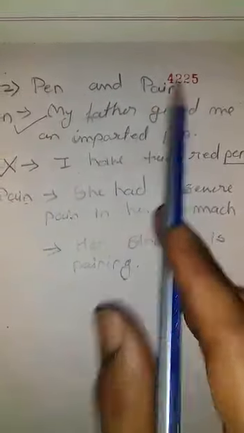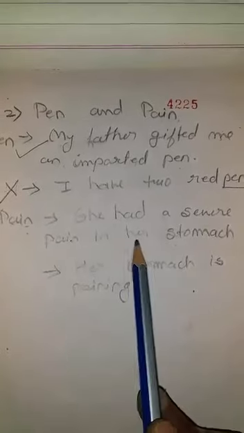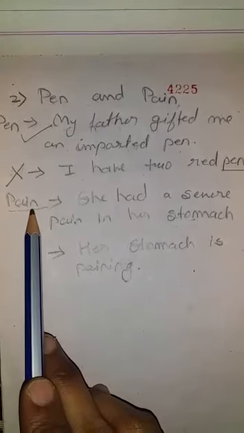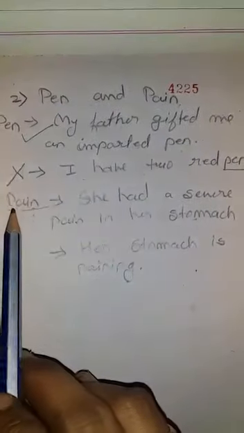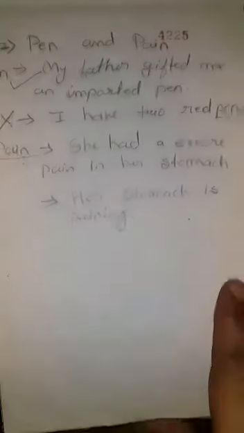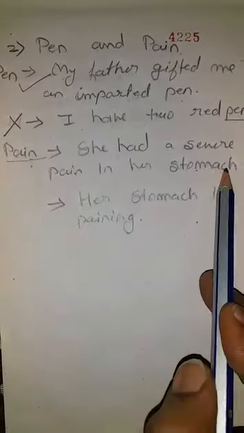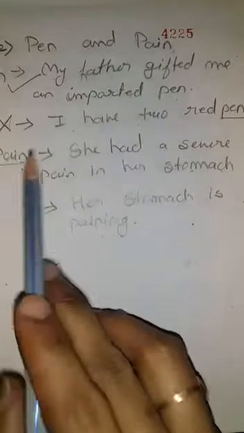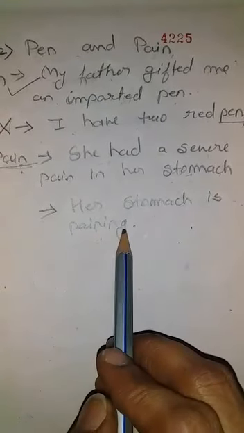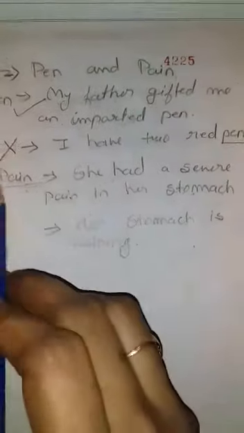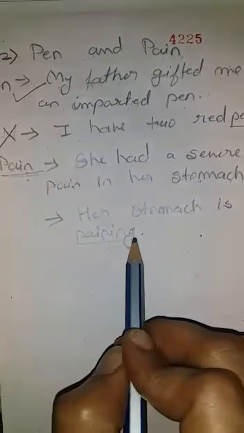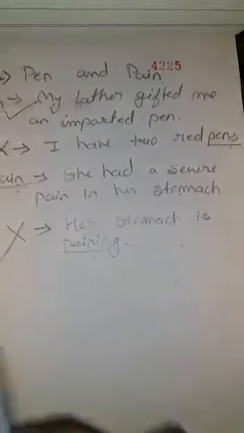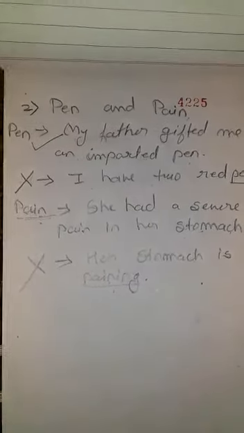Next meaning of PAIN, pen. She had a severe pain in her stomach. You are familiar with this PAIN, pen also, okay? Because while writing with the pen, you have lot of pain in your fingers. She had a severe pain in her stomach. Her stomach is paining. The meaning are same. PAIN, pain, PAINING, paining, meaning are same, but we need only PAIN, pain, and here PAINING we have written. So this sentence is wrong for the use of homophone.